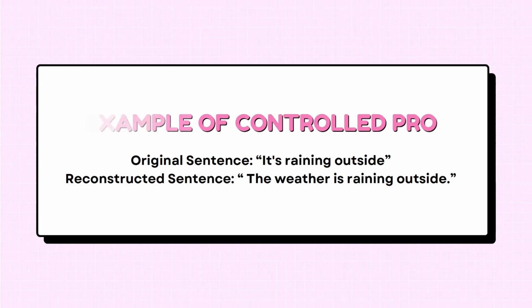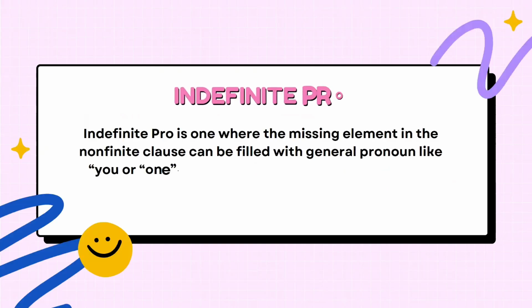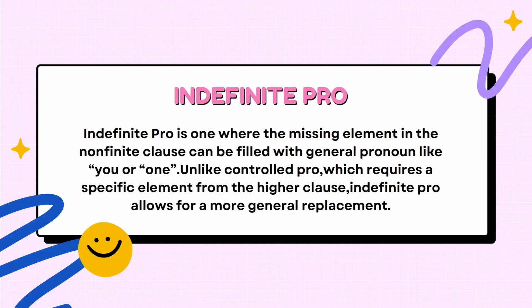Next. So the second type of pro is indefinite pro. Indefinite pro is one where the missing element in the non-finite clause can be filled with a general pronoun like you or one, unlike controlled pro, which requires a specific element from the higher clause. Indefinite pro allows more general replacement.